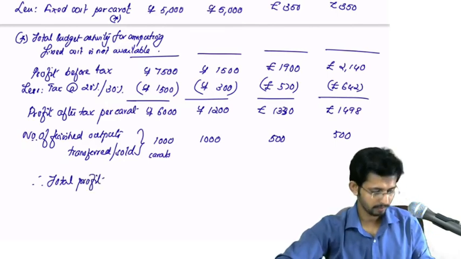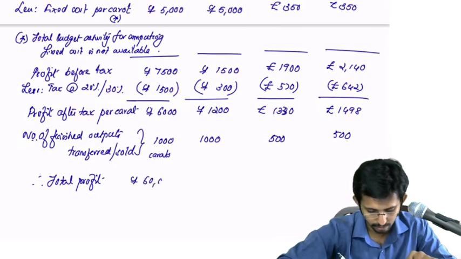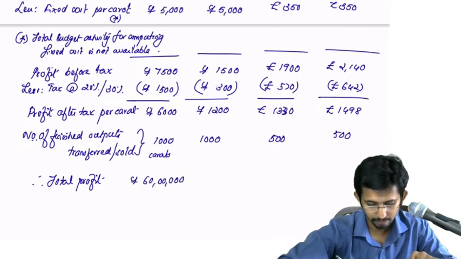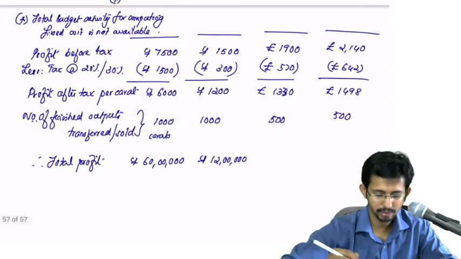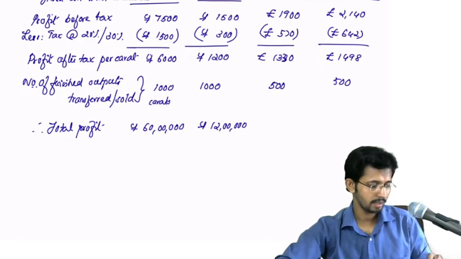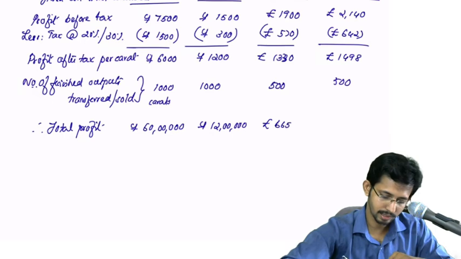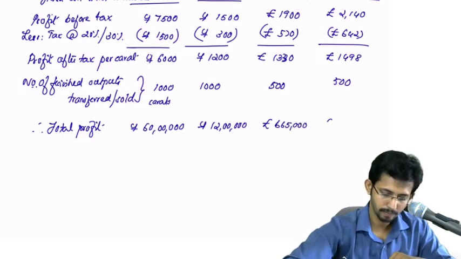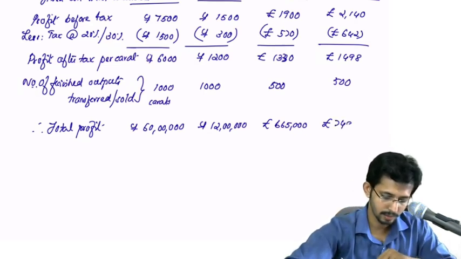Therefore total profit is, here this is 60 lakhs, here it is 12 lakhs. Then 1,330 into 500 will be pounds 6,65,000, and here 1,498 into 500, that is 7,49,000.